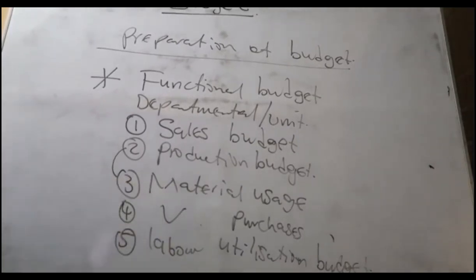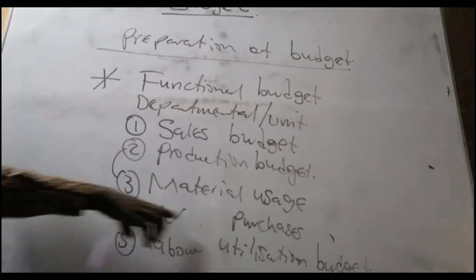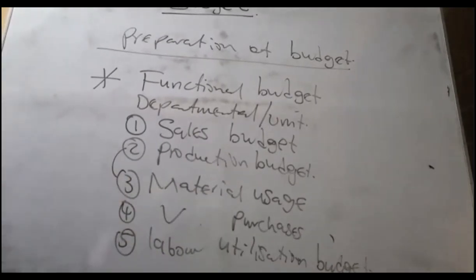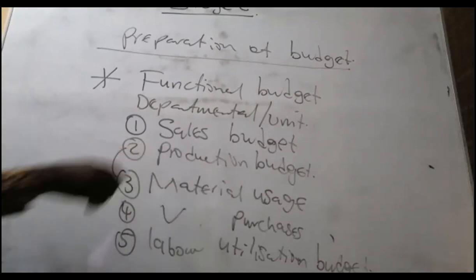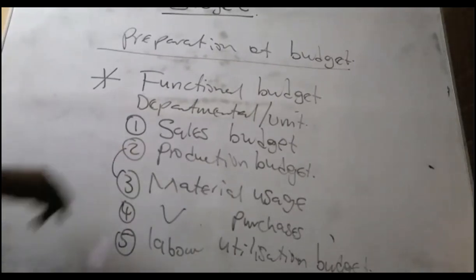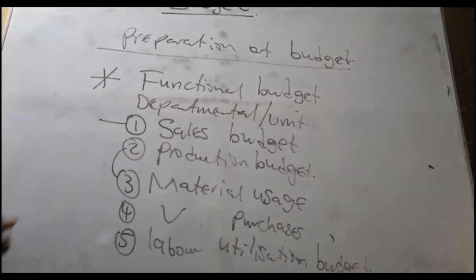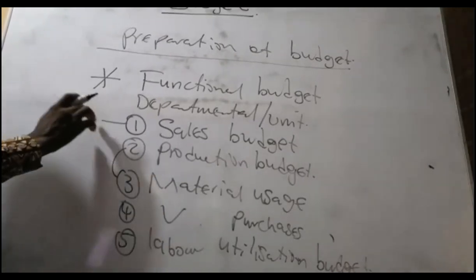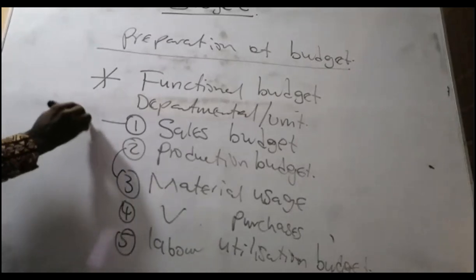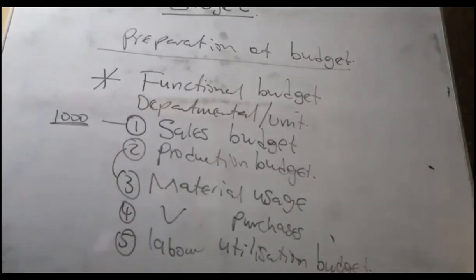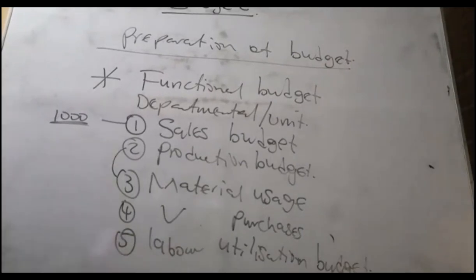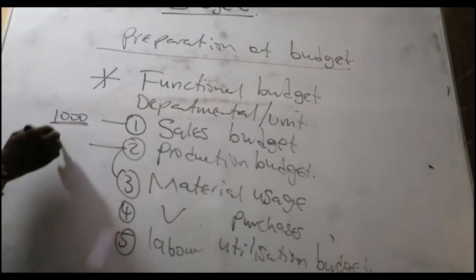Then we go to material purchases. After the production budget, now let's assume that Target Fruit Juice will produce Sobolo. Next year, we want to sell just 1,000 bottles of Sobolo. So 1,000 bottles, what will be the production? In fact, Sobolo, we can't produce and leave some. We have to produce all the 1,000 at a go.